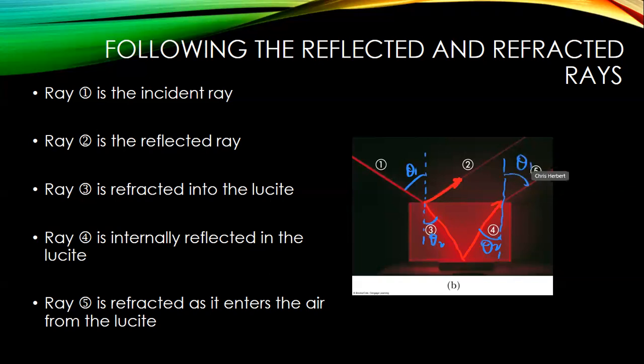And θ2 represents the angle of incidence, where θ1 now represents the angle of refraction. So again, we see the same thing. When we're propagating through a faster medium like air, the angle is larger. As we enter a slower medium, such as lucite, such as glass, even water, the angle becomes smaller.